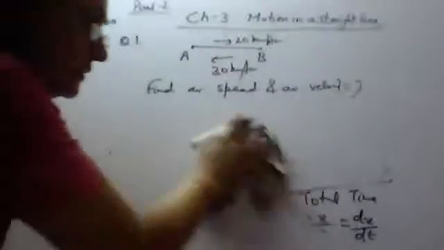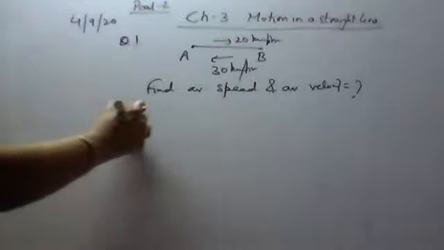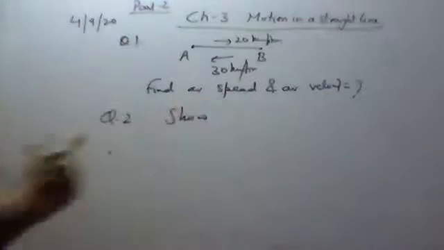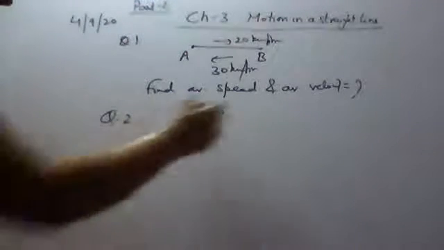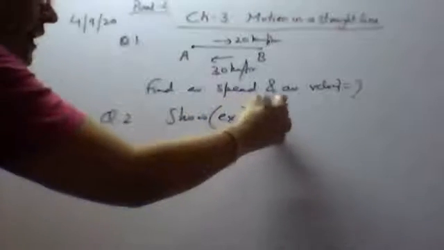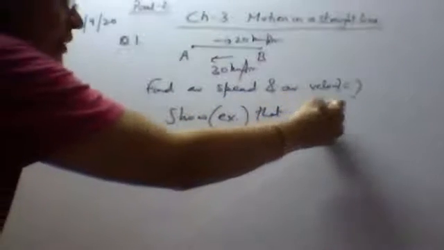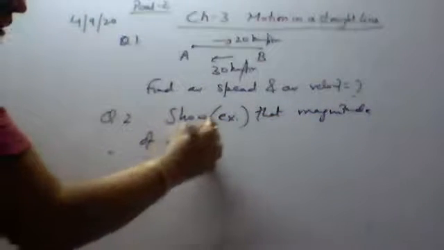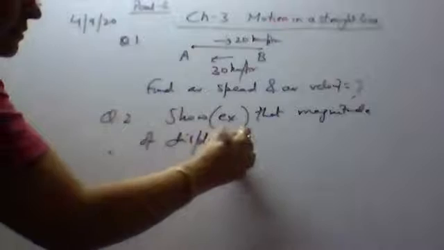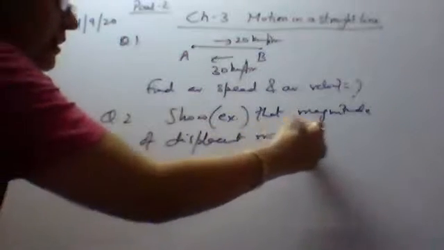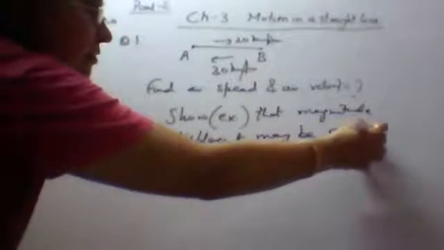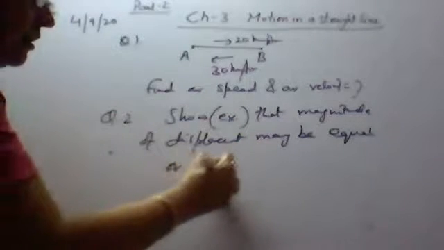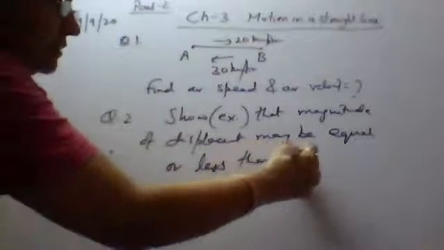Next question. Show that magnitude of displacement is maybe equal or less than the distance traveled.